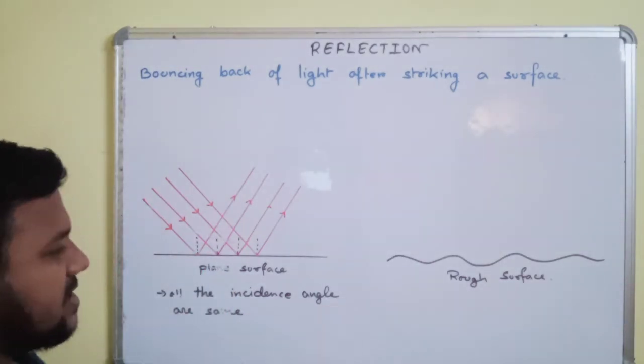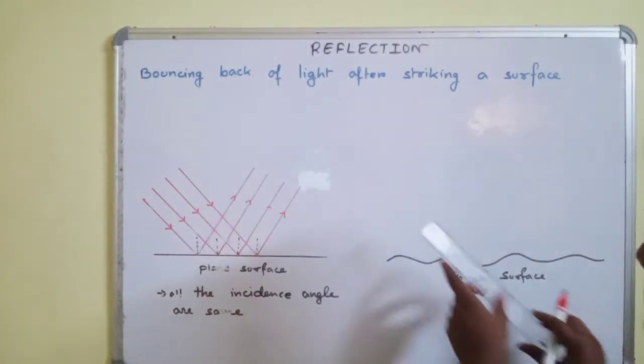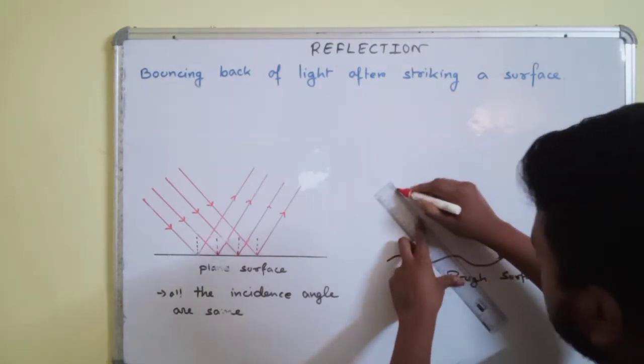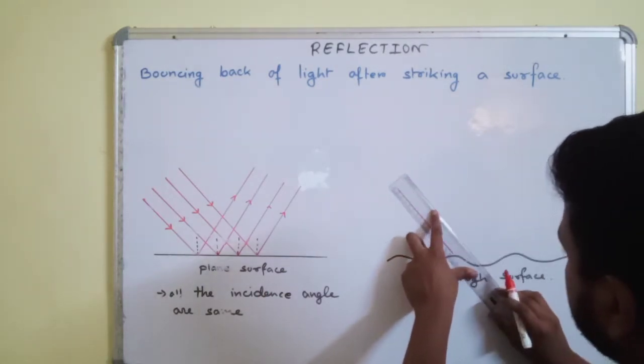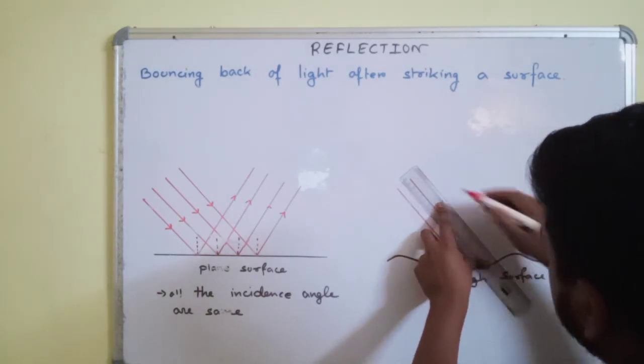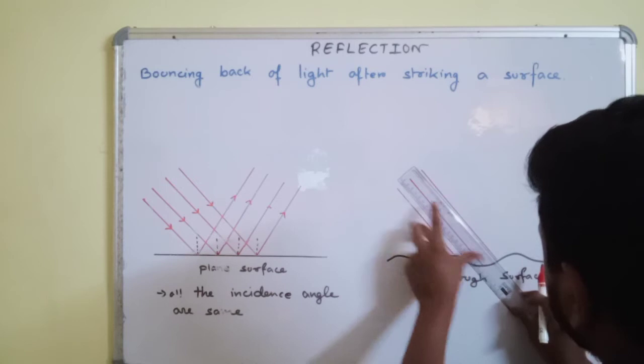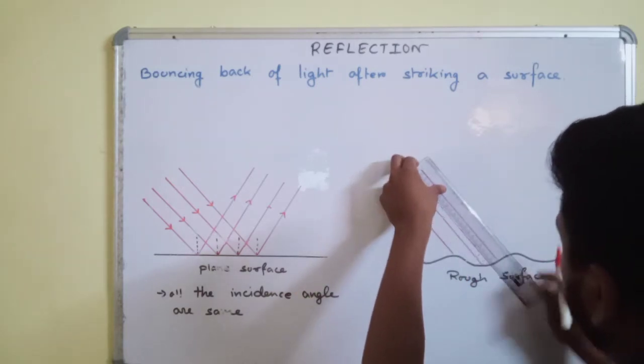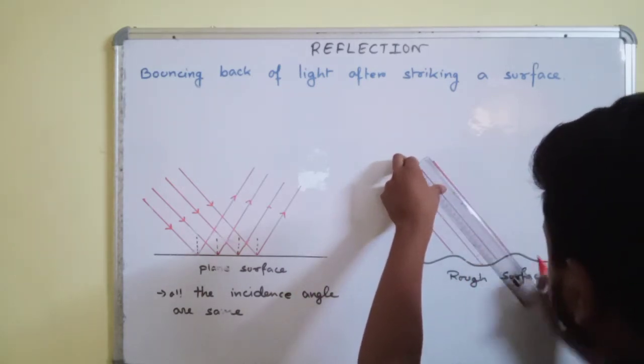But when we look at a rough surface, even though a parallel beam of light falls on a rough surface,